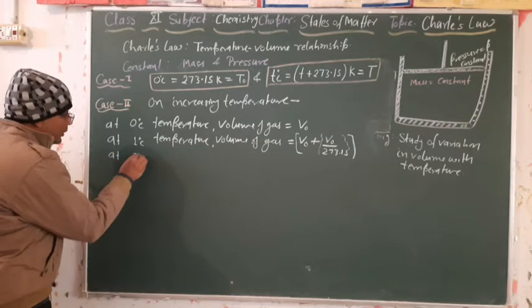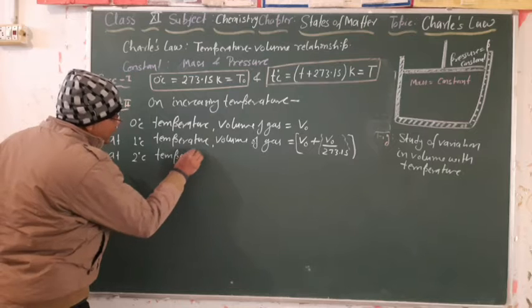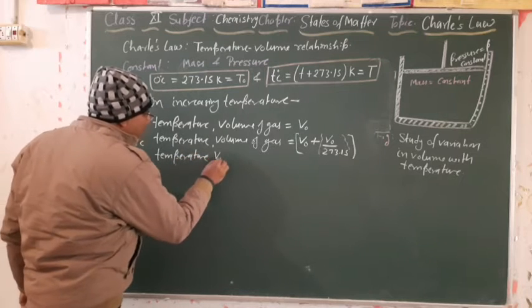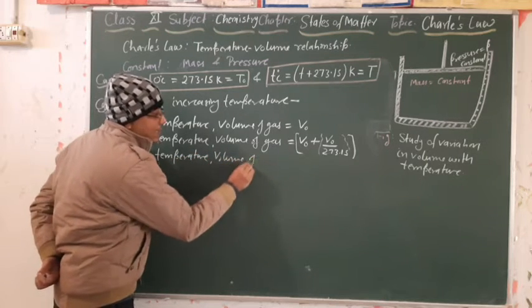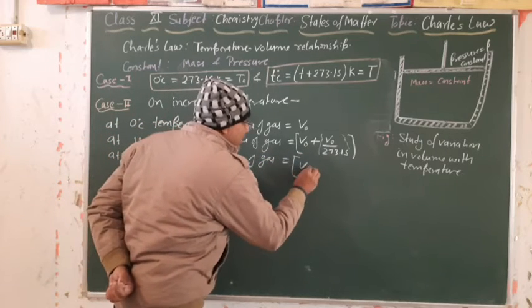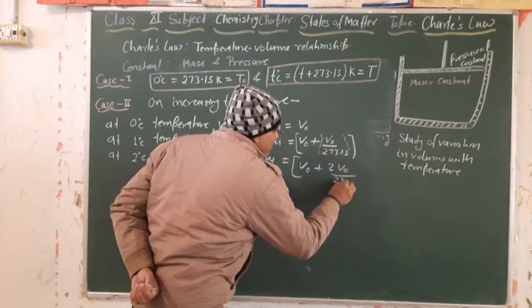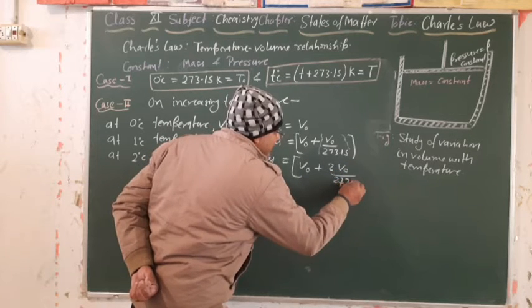At 2 degree Celsius temperature, the volume of gas will be equal to V naught plus 2 times V naught by 273.15.